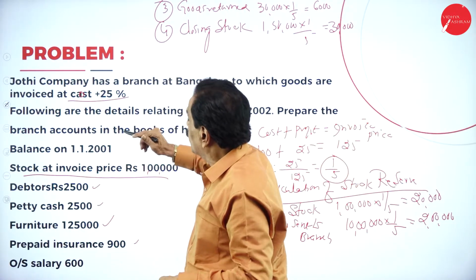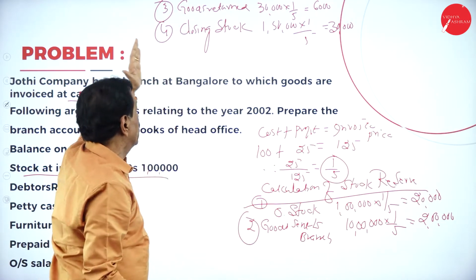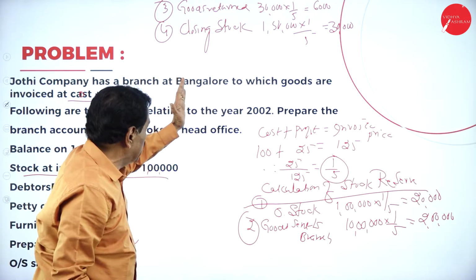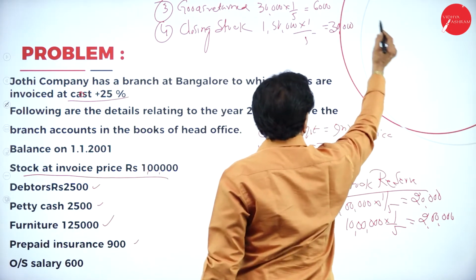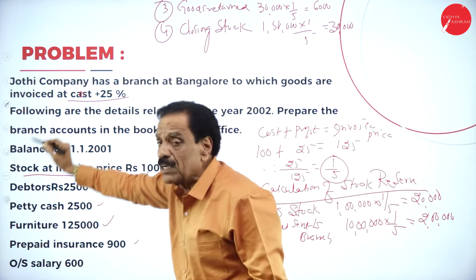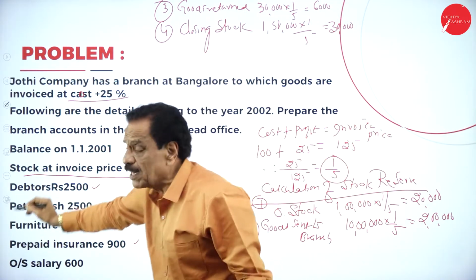When you open the branch account, opening stock will come on the debit side, stock reserve will come on the credit side. Goods sent to branch will come on the debit side and stock reserve on the credit side. Goods returned by the branch will come on the credit side, stock reserve on the debit side. Closing stock will come on the credit side, stock reserve on the debit side.